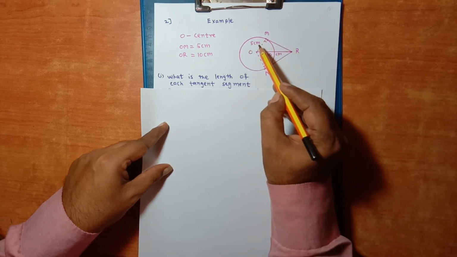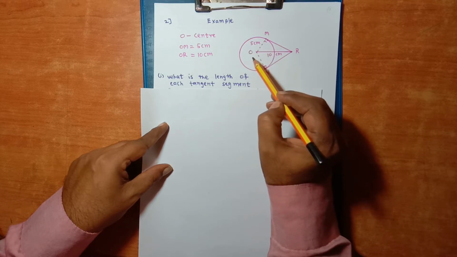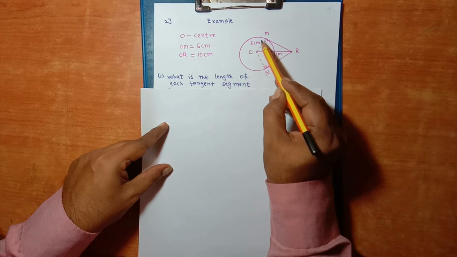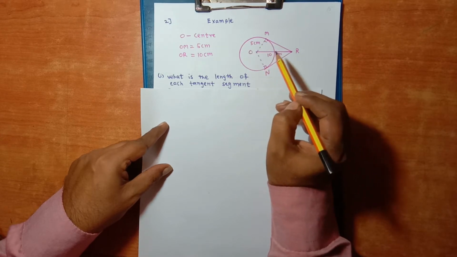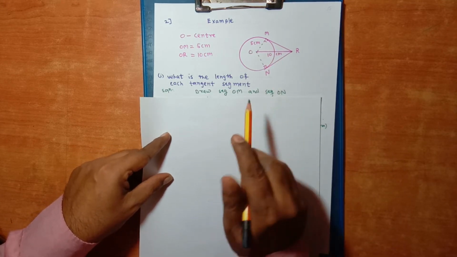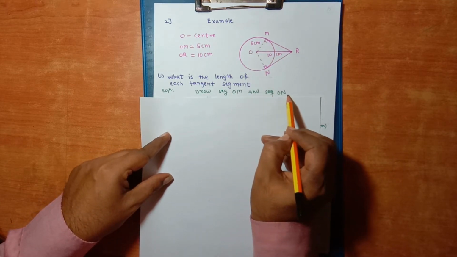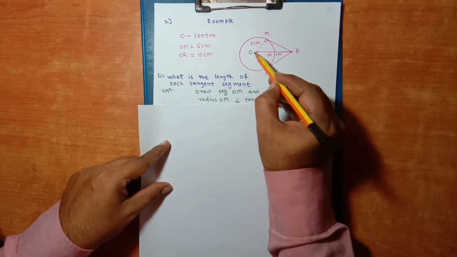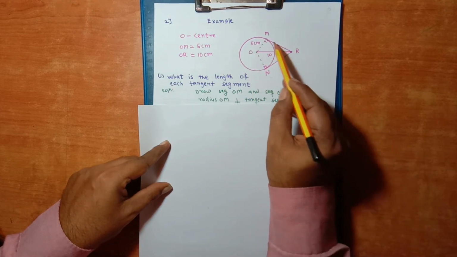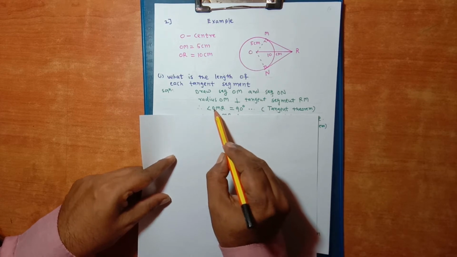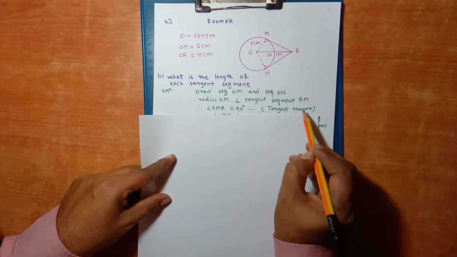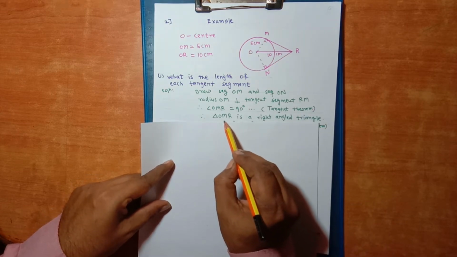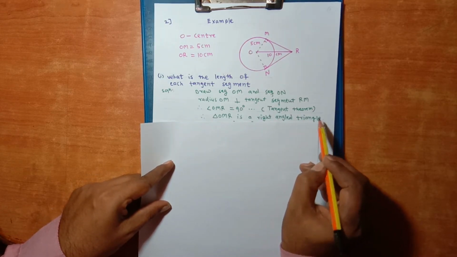Now here without construction, it is not possible to solve this particular example. So we have drawn segment OM and segment ON. It is shown by dotted lines. Now let us go for the solution. Draw segment OM and segment ON. Radius OM is perpendicular to tangent segment RM. Therefore, measure of angle OMR is equal to 90. Reason is tangent theorem. So triangle OMR is a right angle triangle.